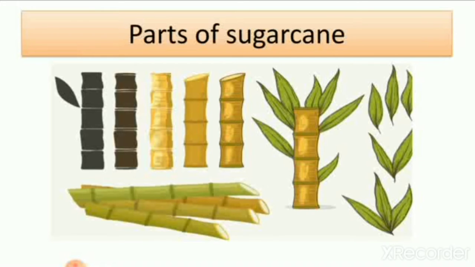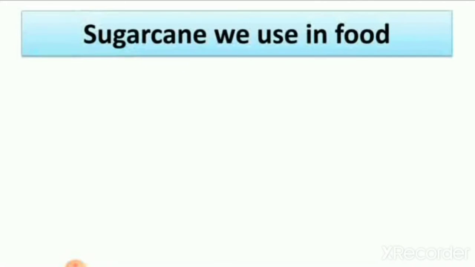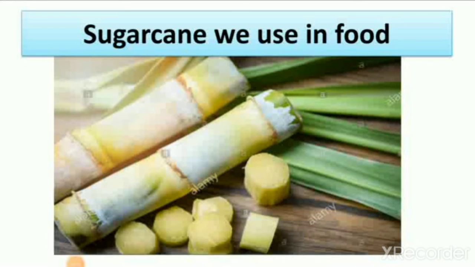We also used these when we did the activity of lesson number 3. Then we learned how sugarcane can we use in food. We use sugarcane as a fruit in our food.